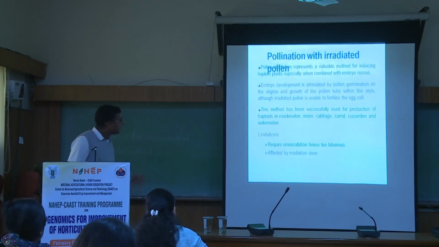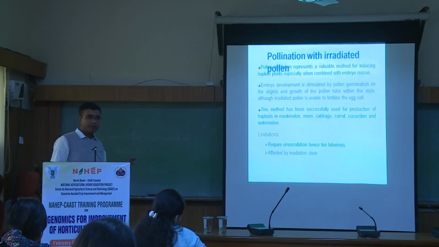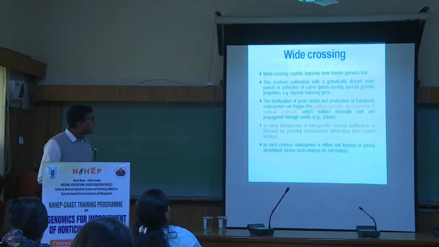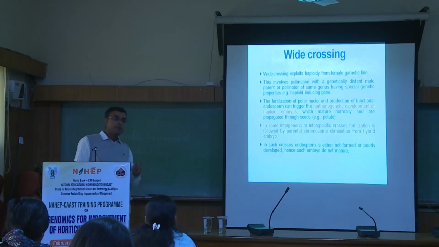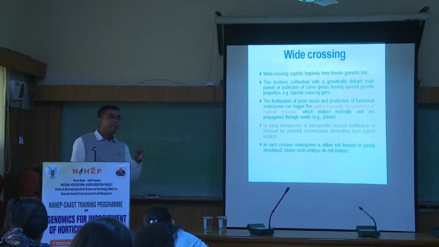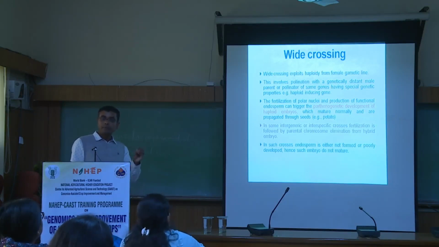So irradiated pollen, I think this is clear for you. I need not explain much. With wide crossing and irradiated pollen, basically we are developing maternal haploids. Whatever haploids we are getting, we are getting from the maternal cells. We are not getting them from the paternal cells.